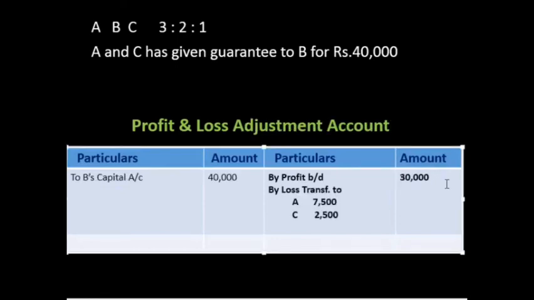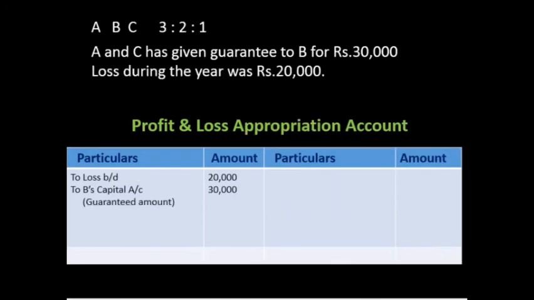In this case, 30,000 is the profit available and 40,000 is the guarantee they have given. So in this case 10,000 is a loss. So guarantee of profit is a charge. If there is a loss, in that condition also you have to pay the full amount. So the 10,000 they fulfill by the loss. Understood?